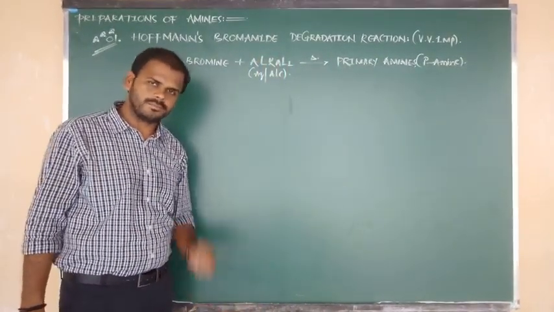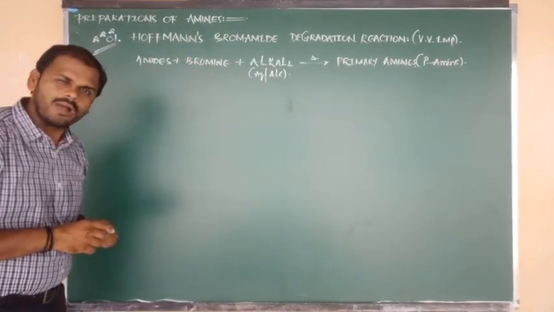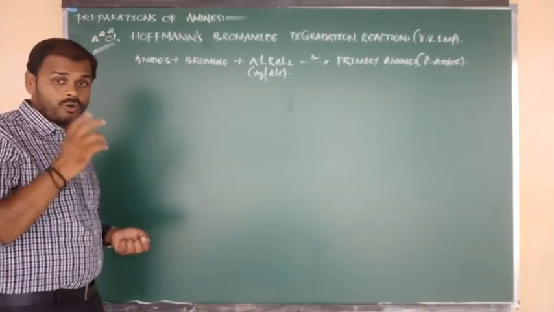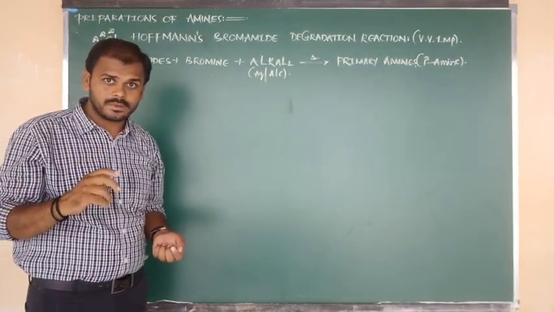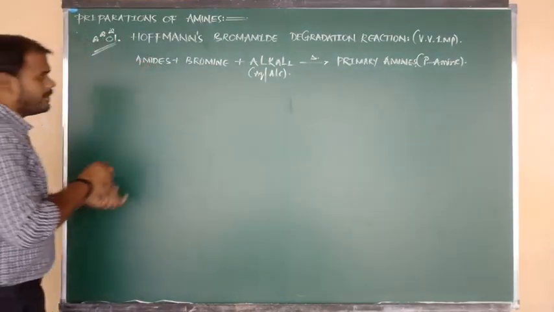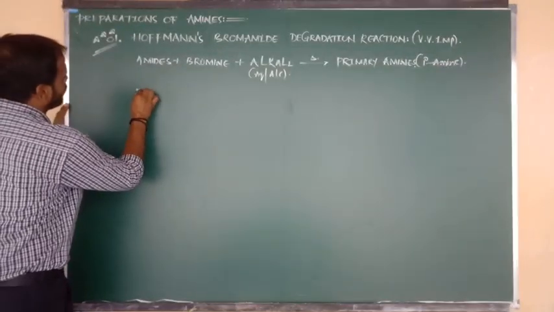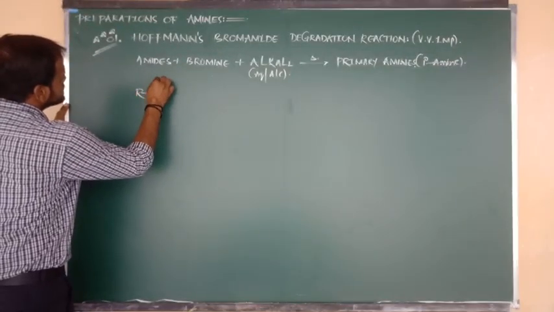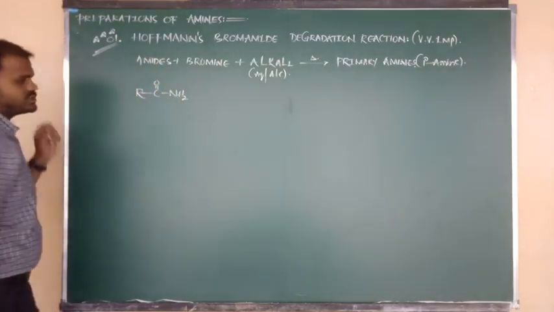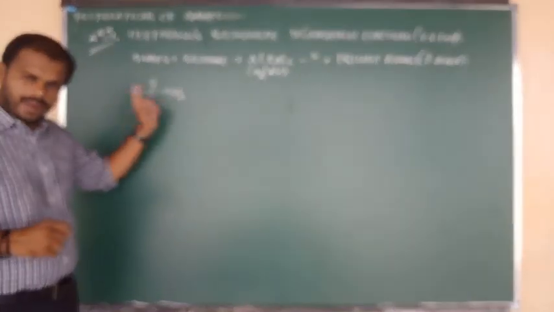Good? Yes. So by considering that clear-cut statement, we are going to write the general equation. I hope you know this very well; at least try to remember now. Sir, what is the formula of amide? The amide general formula I am going to write now: R bonded to C double bond O, bonded to NH2.